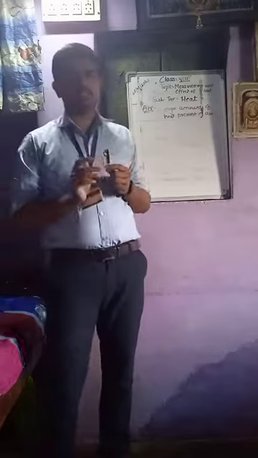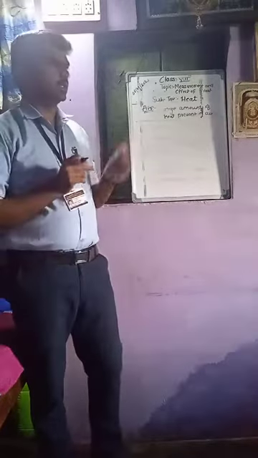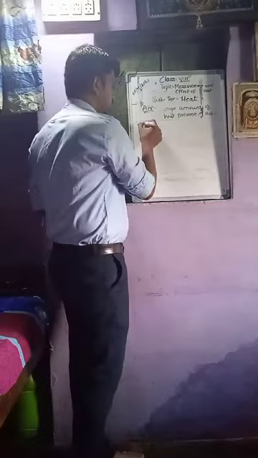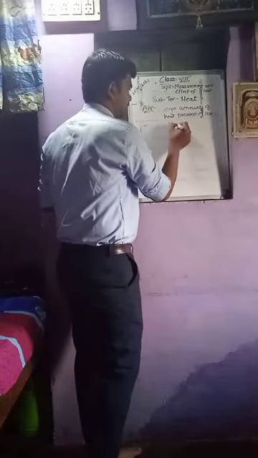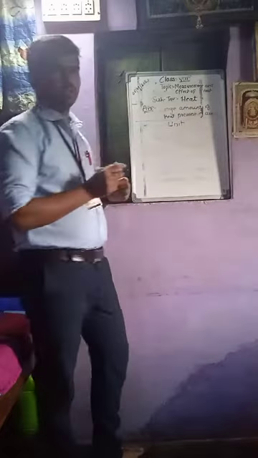We have learned six types of sources. First is the sun, then earth, chemical energy, electrical energy, atomic energy, and the last one is air. Now we will move to our next topic, that is the unit of heat.